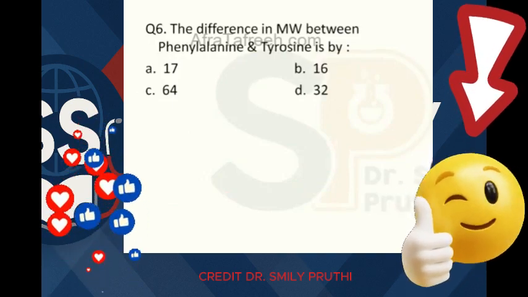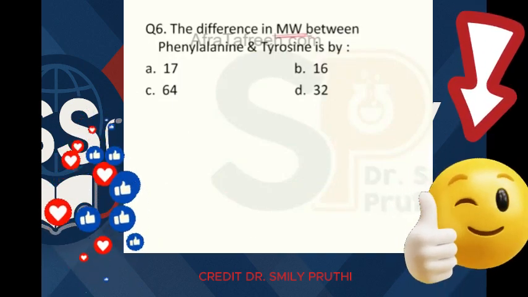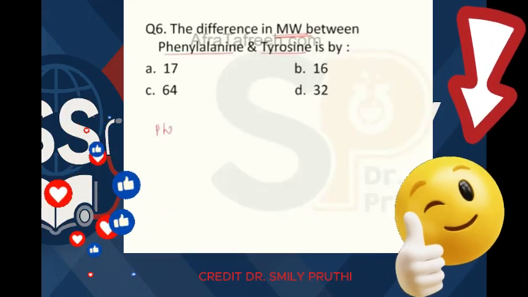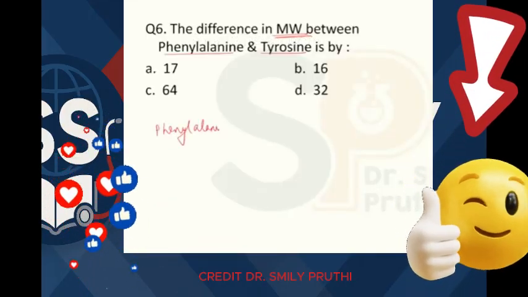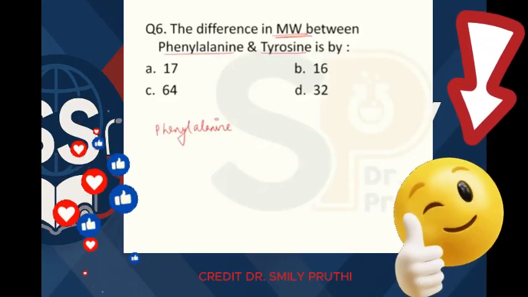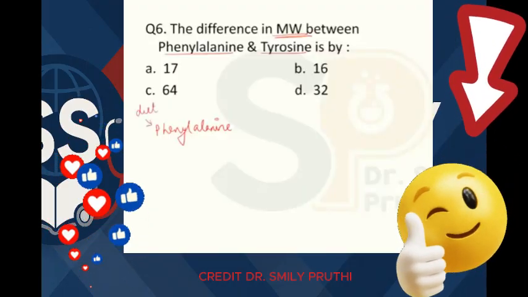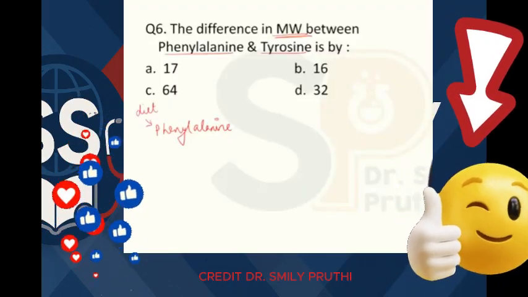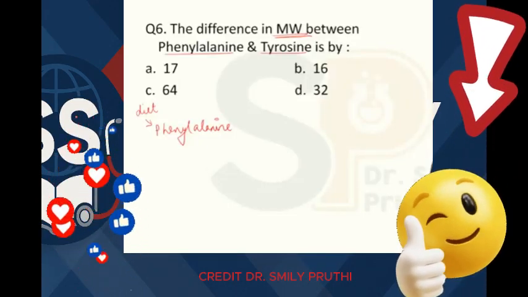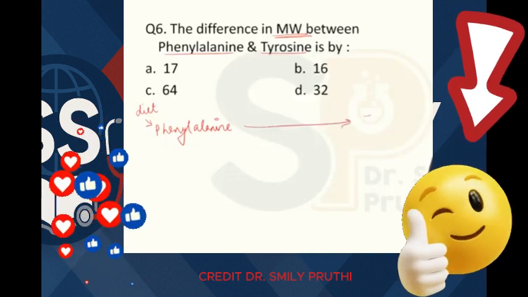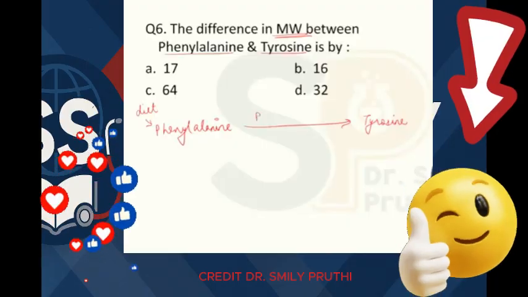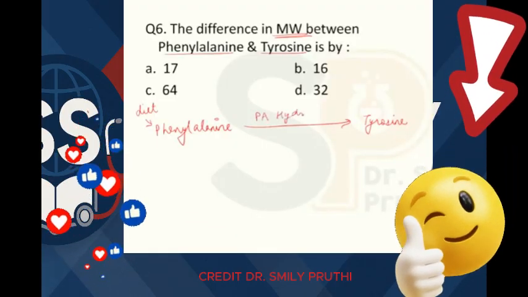Next question, question number 6. The difference in molecular weight between phenylalanine and tyrosine is by... See, in this reaction, you know that phenylalanine and tyrosine are aromatic amino acids. Phenylalanine is essential. Essential means we have to take it in diet. So from diet we get phenylalanine, and phenylalanine has only and only one role in the body, and that is it will form tyrosine. The enzyme here is phenylalanine hydroxylase enzyme.